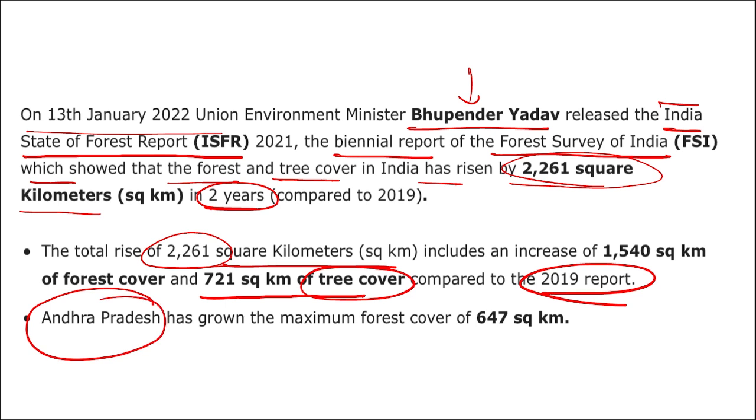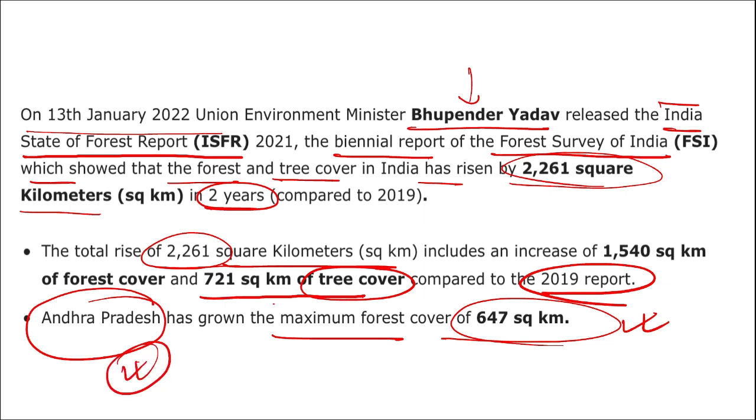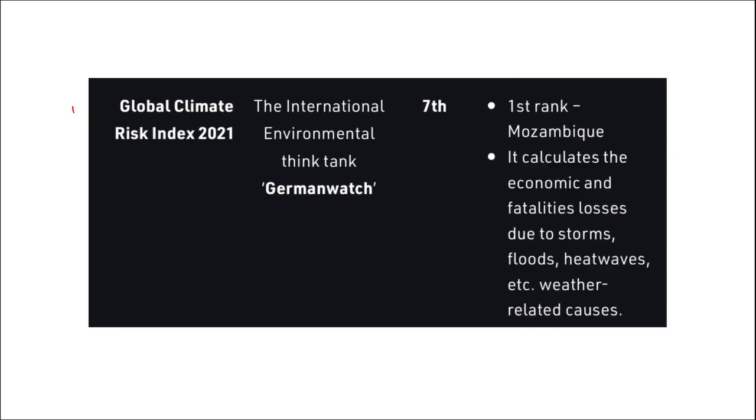Then you should know the state in which the maximum forest cover of 647 kilometer was increased. So a question will be asked, in which state was the maximum forest cover increased in the last 2 years? So it is your Andhra Pradesh. Highly important, this state. Then we come to some global indexes that you should know.